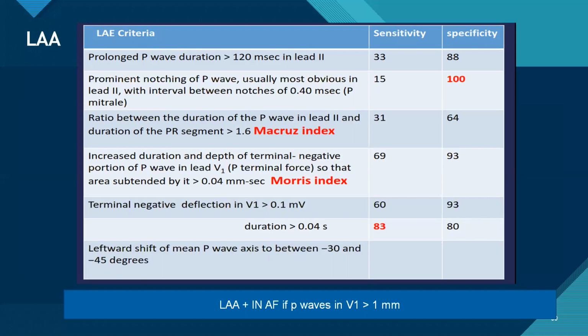Many times we have this direct question, sometimes in cases of atrial fibrillation: how do we say there is left atrial abnormality? And from where have you taken this sensitivity and specificity criteria?